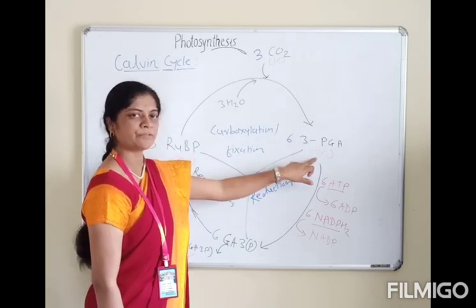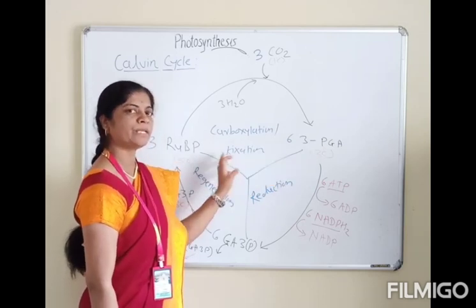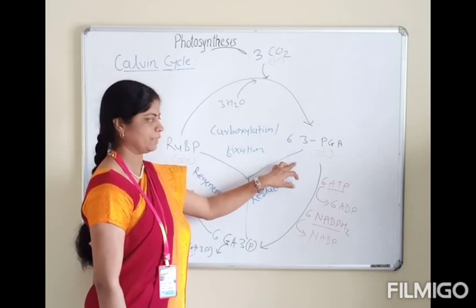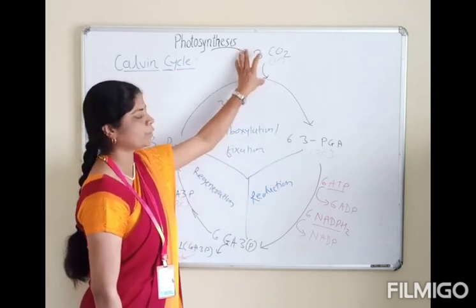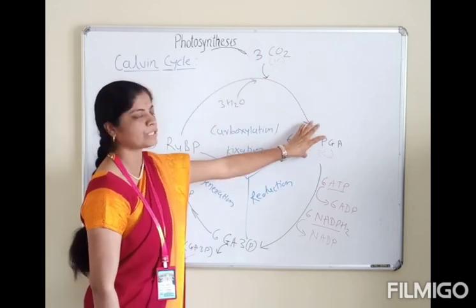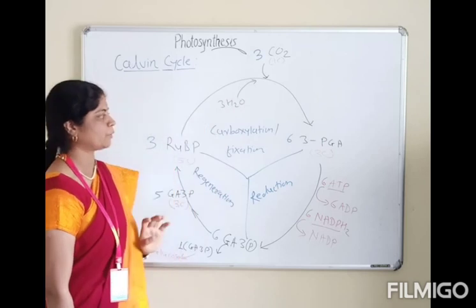The plants in which this cycle operates are called C3 plants. So this step is called carboxylation: fixation of carbon dioxide and formation of the first stable 3-carbon compound, 3-phosphoglyceric acid.